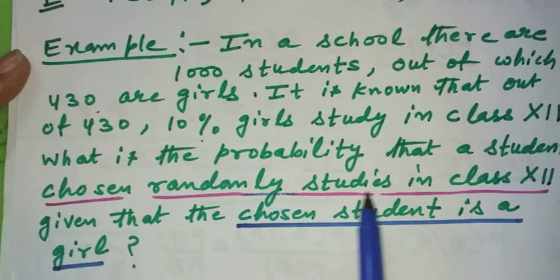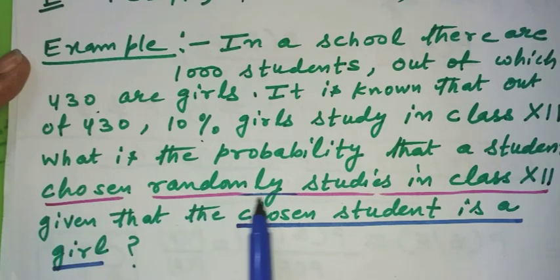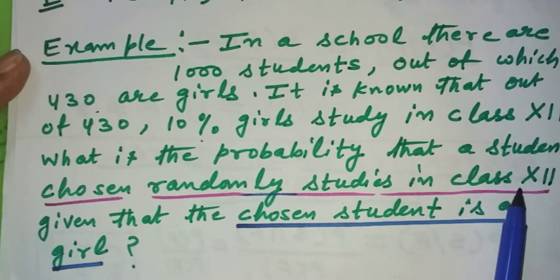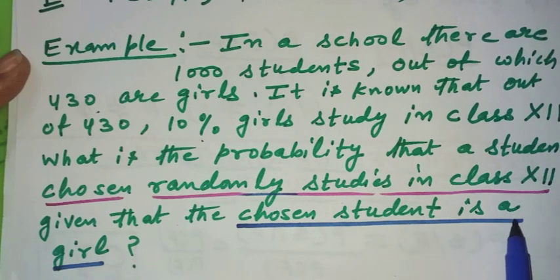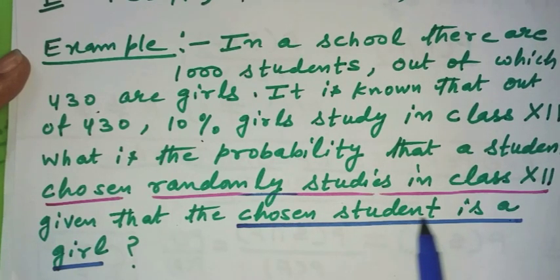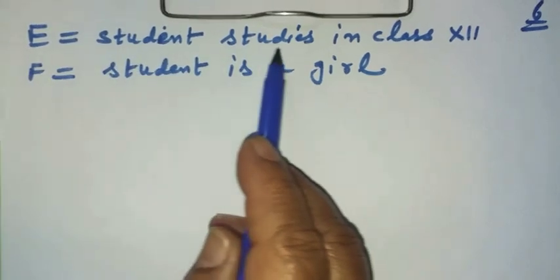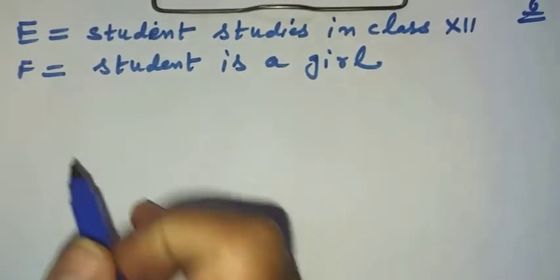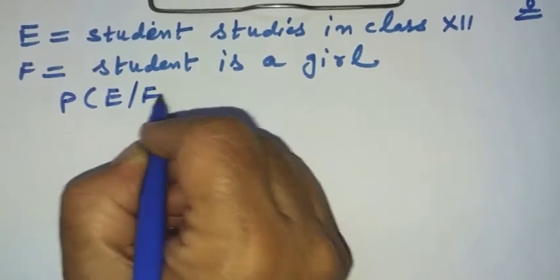This event that I have underlined with magenta pen, I will take as E. The event whose probability I have to find, I will take as E. Given means this event has already occurred, so this event I will denote by event F. So we have assumed event E as the student studies in class 12 and event F as the student is a girl. According to the question, I have to find the probability of E by F.